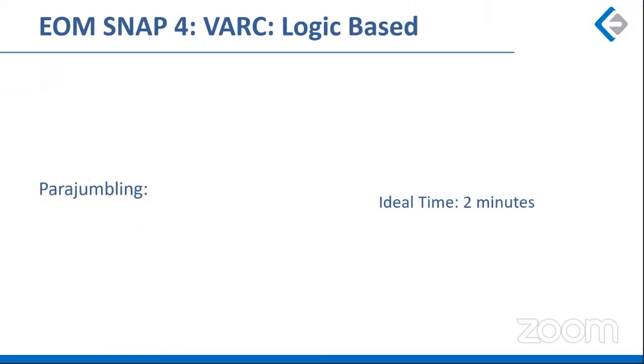Then let's talk about the logic-based questions. There was just one logic-based question, which is the parajumble, the 15th question. I would say this was moderate. Someone might even have wanted to skip this one because this one question alone would probably end up taking 1.5 to 2 minutes, right? Because it was slightly confusing and you may even get confused between the options. So yes, you could either skip this question or if you solved it, it should take about 1.5 to 2 minutes maximum. So that's why this is a moderate to difficult question, right?